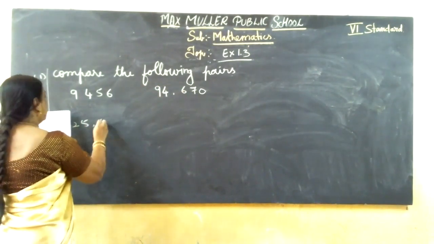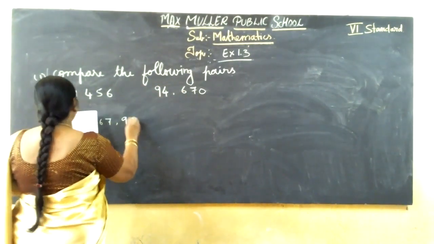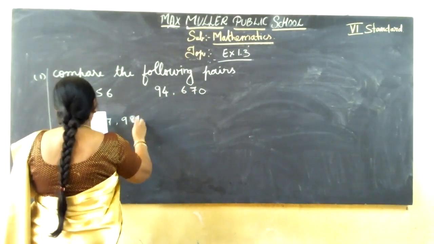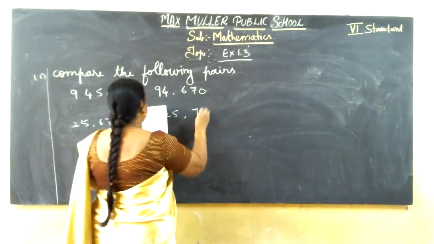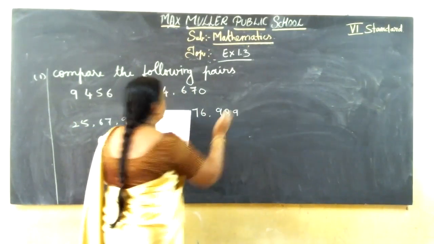It's very easy. Already many sums I solved in this main. Here 89,25,076 and 989. Okay, these 2 sums.